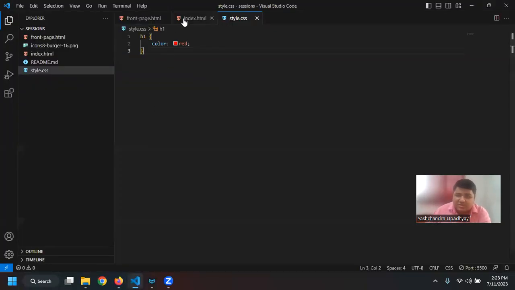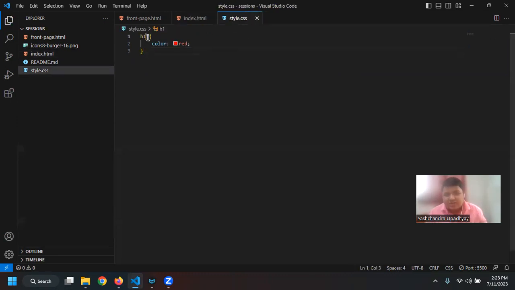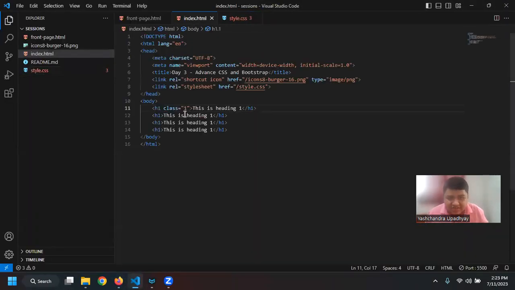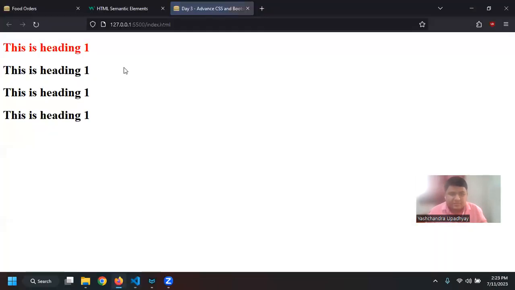But there are also ways where I can only specifically target one element. What I can do is I can give it a name of class. So let us say class, I will give it the name class 1. Now to get a class, what I have to do is write a dot and then the name of my class, that is 1. So if I just press yes, okay, that is not a valid name because we cannot start with 1. Okay, so now I have dot and then class 1. You can see that only the first heading is red, right?